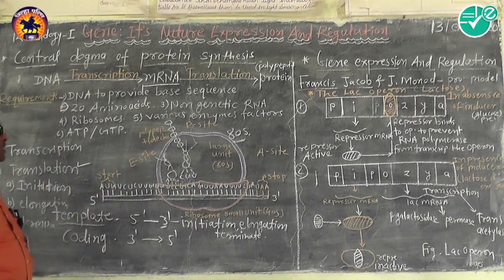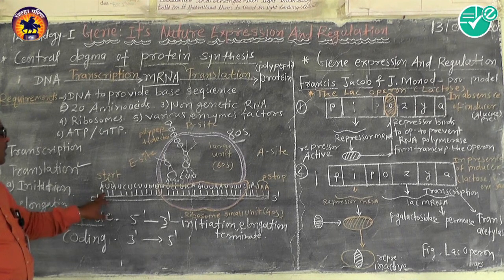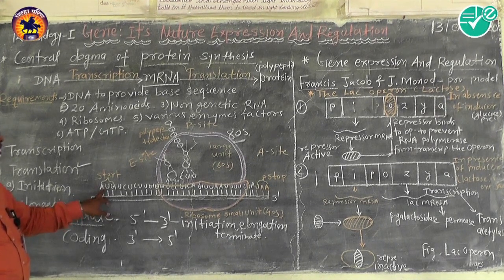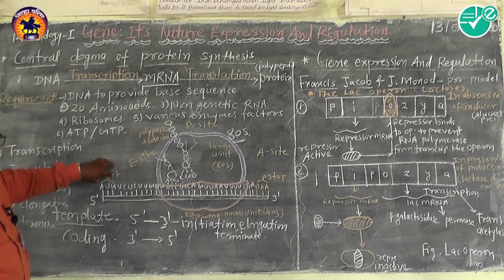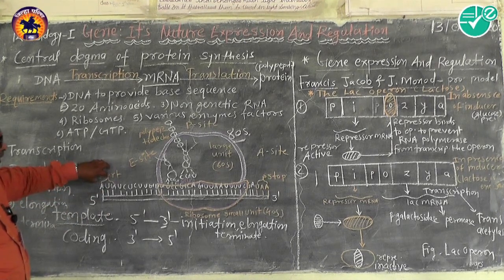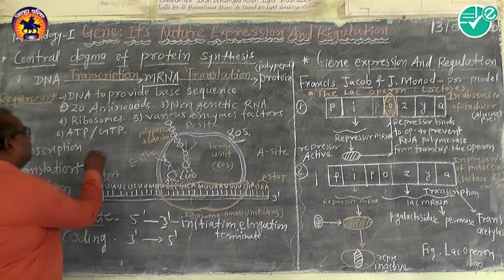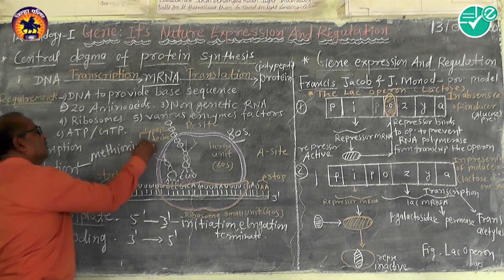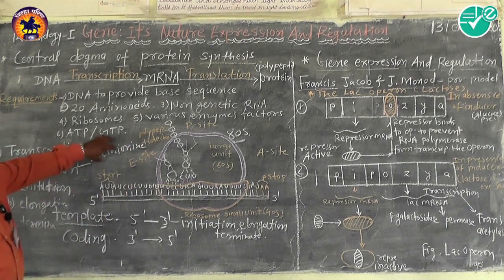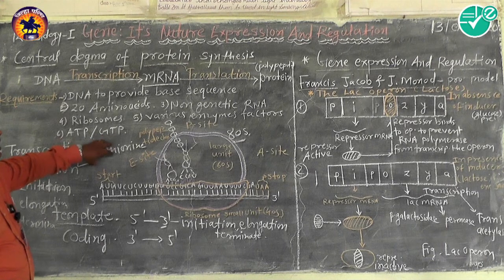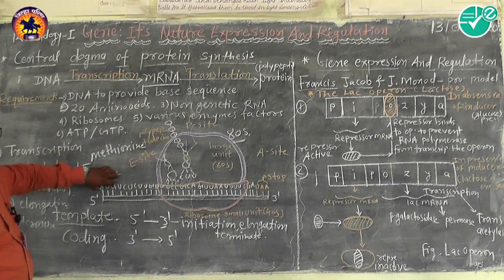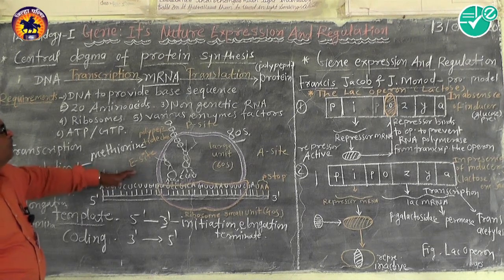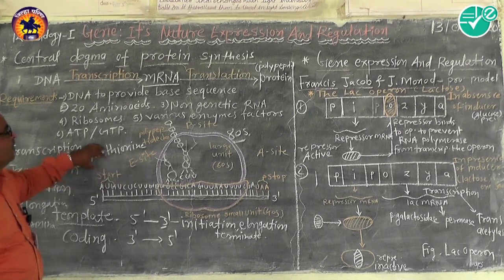Now during the process of initiation, the starting codon present on the mRNA is AUG, and the first amino acid tRNA complex, which carries methionine, comes with the AUG triplet codon, and in the ribosome the first amino acid gets matched.